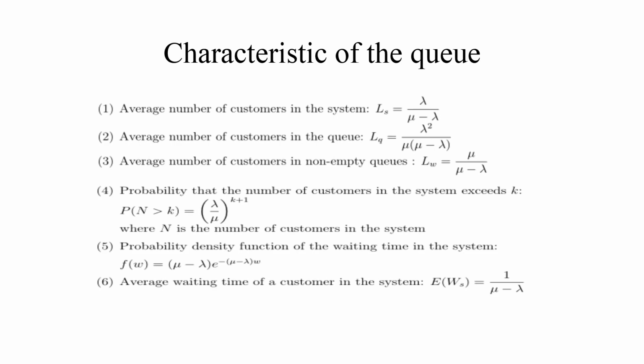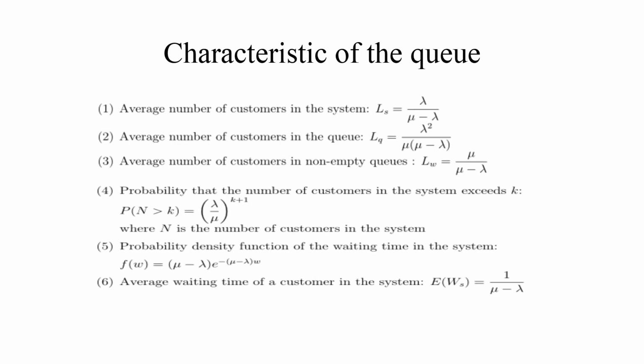Characteristics of the queue. Average number of customers in the system, LS is equal to lambda by mu minus lambda. Average number of customers in the queue, LQ is equal to lambda square by mu into mu minus lambda. Average number of customers in non-empty queues, LW is equal to mu by mu minus lambda.